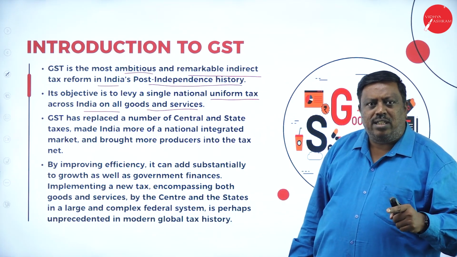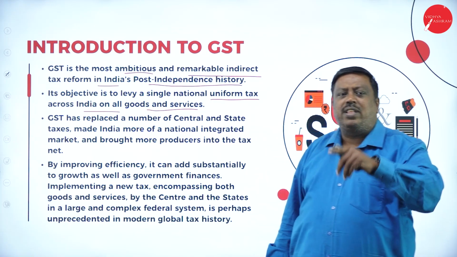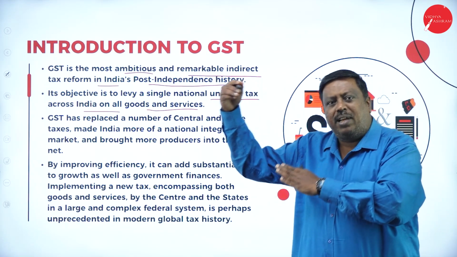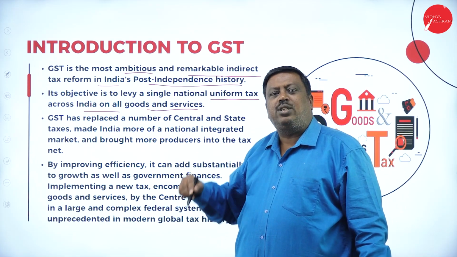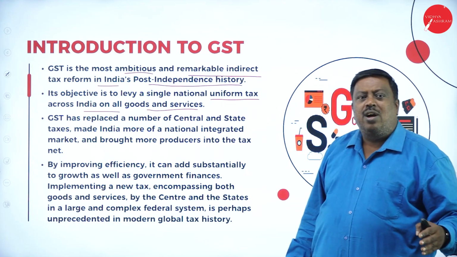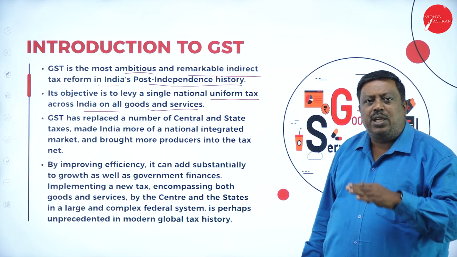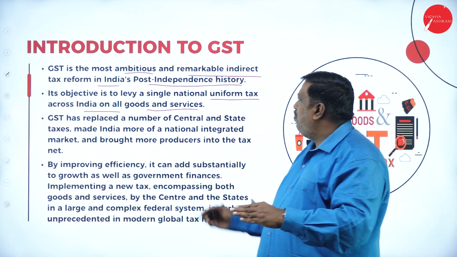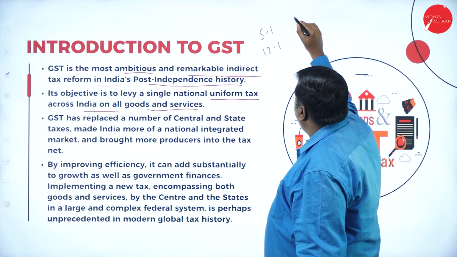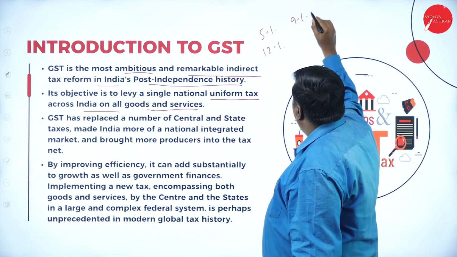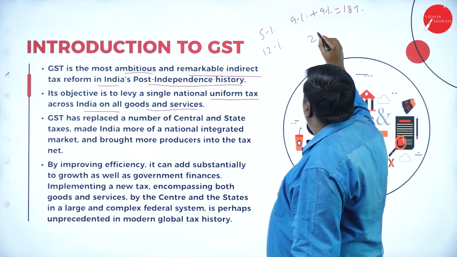Why did we bring GST? To have a uniform tax in all the states wherever the goods are moving from one place to another place. The tax rates should be the same and should not be different from state to state or place to place or for business to business. Here it is going to be a uniform tax rate. For example, in GST we have 5%, 12%, 18% which is 9% plus 9%, and 28%.